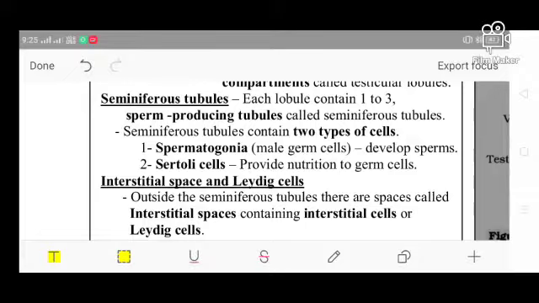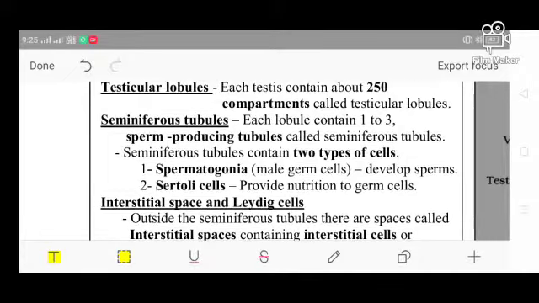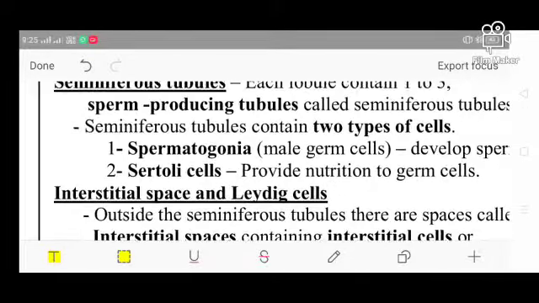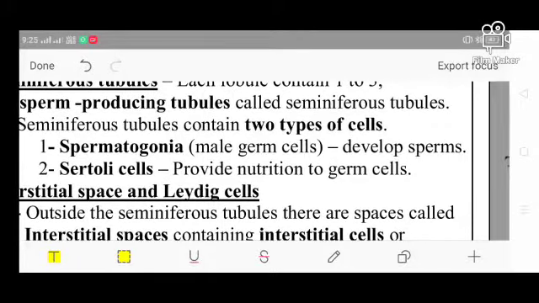The seminiferous tubule contains two types of cells. What are they? One is the spermatogonia and another is the Sertoli cell. So what is the function of a spermatogonia? Have a look over here.